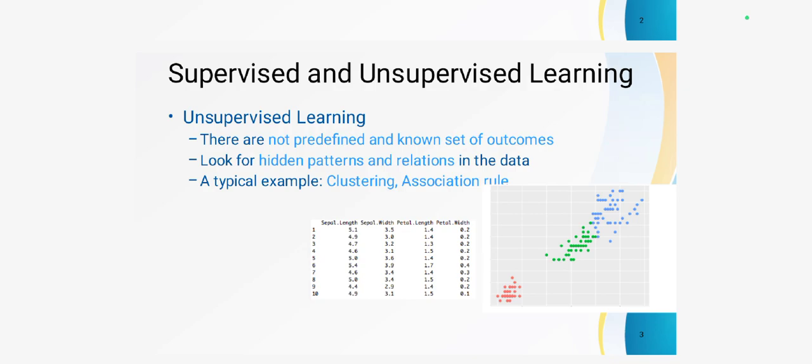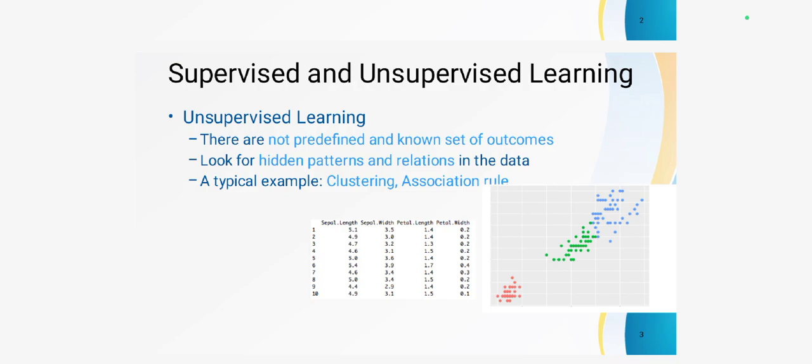Then the types of unsupervised learning algorithm. There are two types of unsupervised learning algorithm. The first type is clustering algorithm, and the second type is association rule. Then what is meant by clustering? Clustering is the process of partitioning a large data set into small parts, and the data which is clustered has high similarities within and dissimilarities between the data objects.